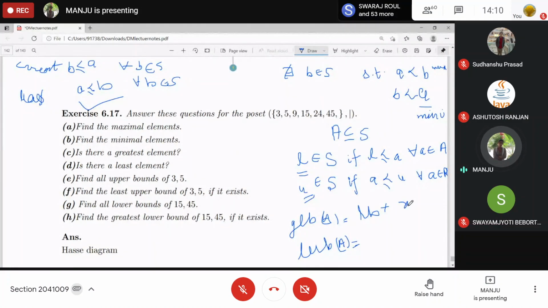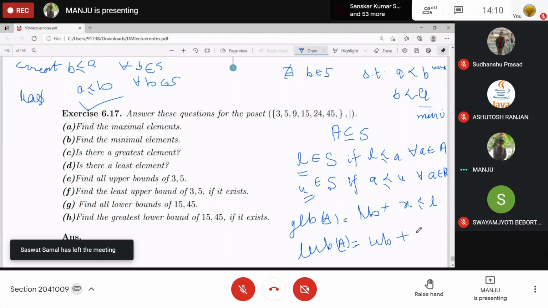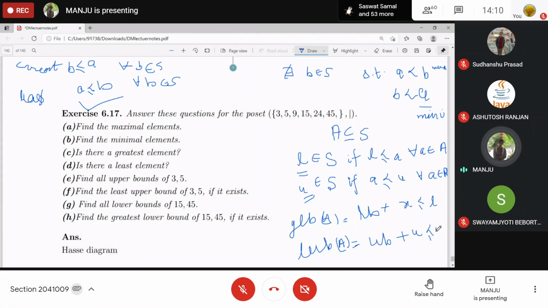If X is any other lower bound, that should be related to this L. Greatest of all these. And what about the least upper bound? It should first be an upper bound, and then it should be related to all other upper bounds. If X is any other upper bound, then this U should be at a level below or equal to this one, right?